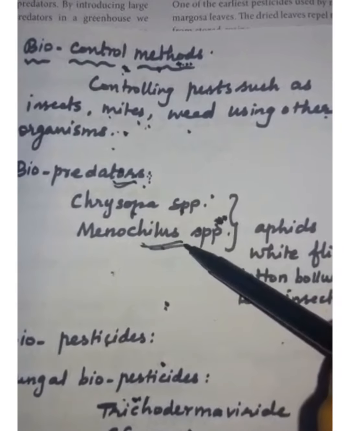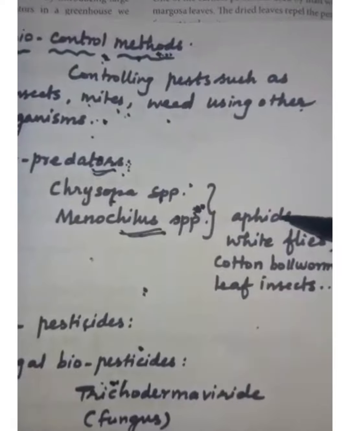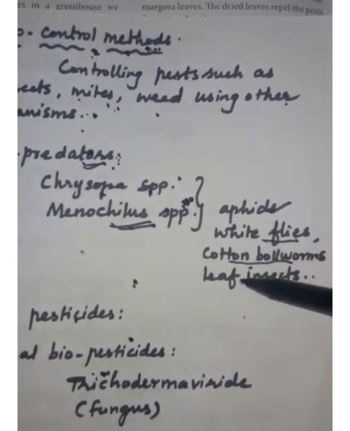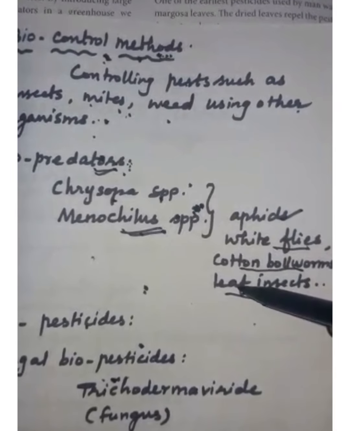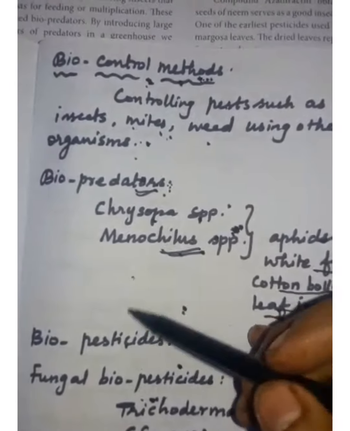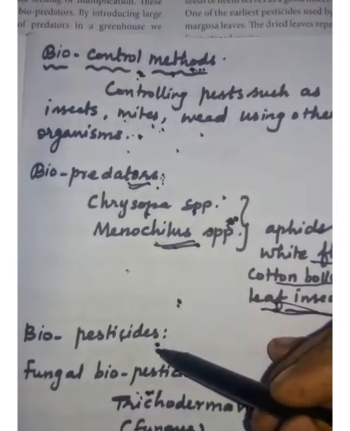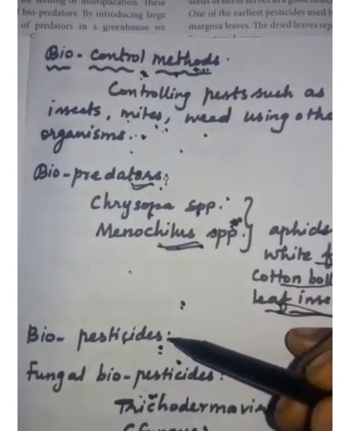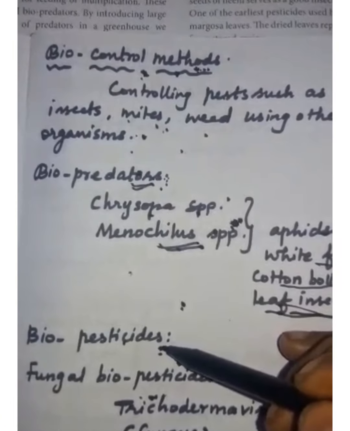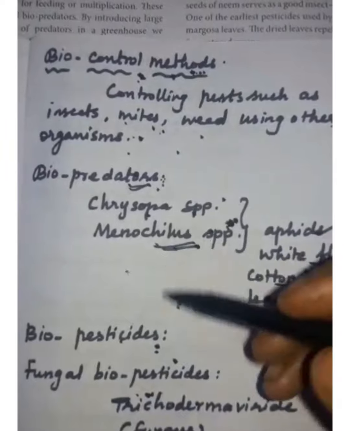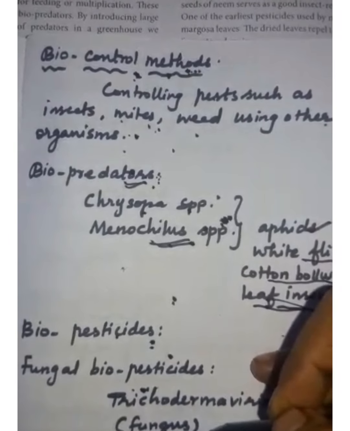For example, the insects Chrysopa and Menochilus species eat pests such as aphids, whiteflies, cotton bollworms and leaf insects. Next, biopesticides. Some living organisms are used as biopesticides to protect the crops from the insects. For example, the fungus Trichoderma viride is used as a biopesticide.